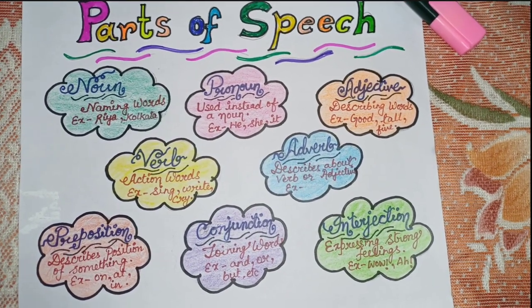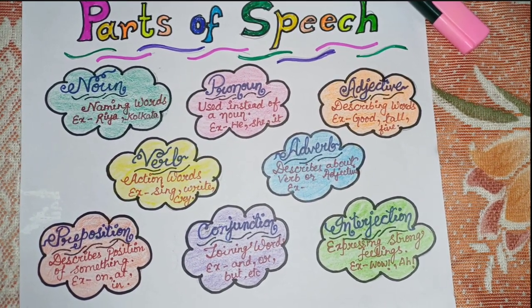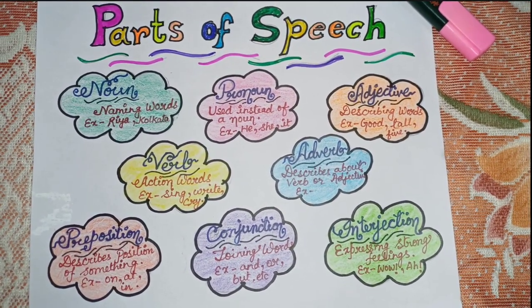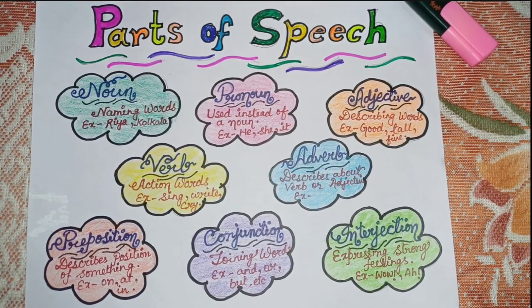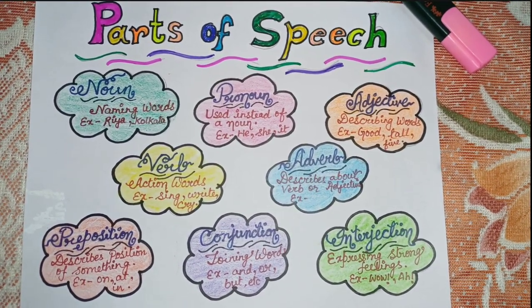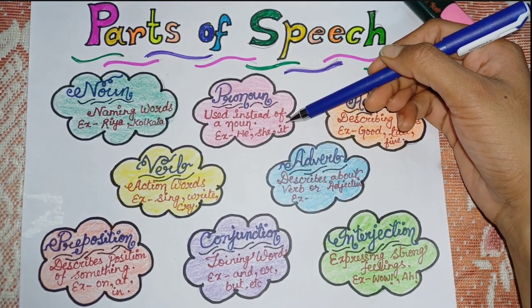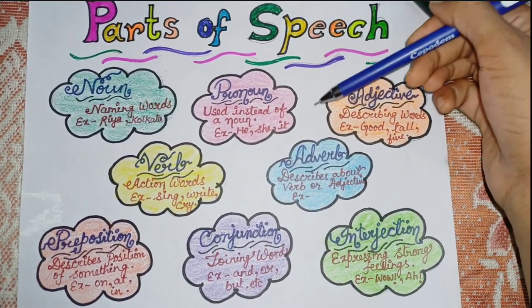We cannot repeat his name all the time, right? So in the next sentence we can say that he is writing. So I am using he instead of Rahul. That he word is pronoun. The word which we use instead of the noun is called pronoun.